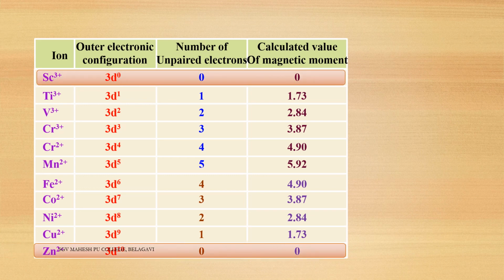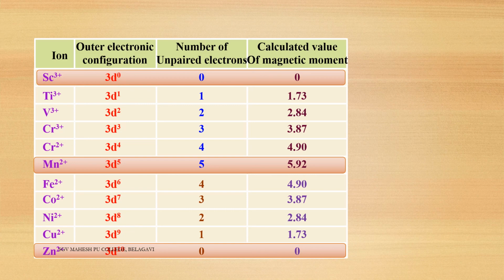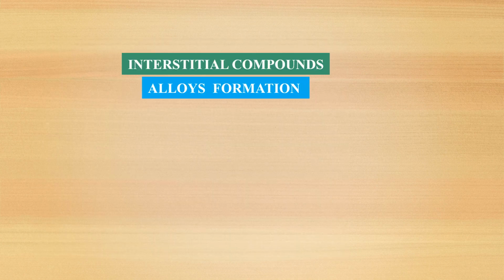So scandium plus 3 and zinc plus 2 are diamagnetic because the magnetic moment is 0. Manganese plus 2 has the highest magnetic moment, 5.92, because 5 unpaired electrons are present. So the highest magnetic moment is for Mn plus 2, 5.92 Bohr magneton.